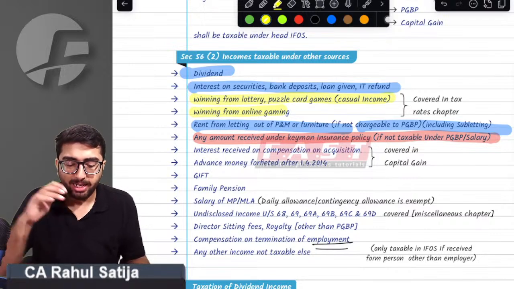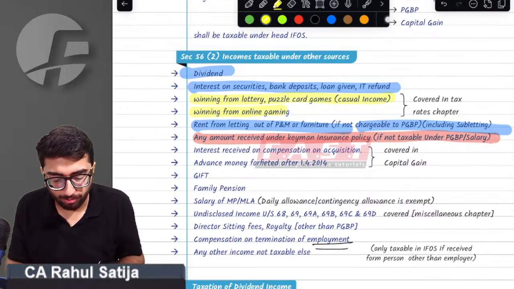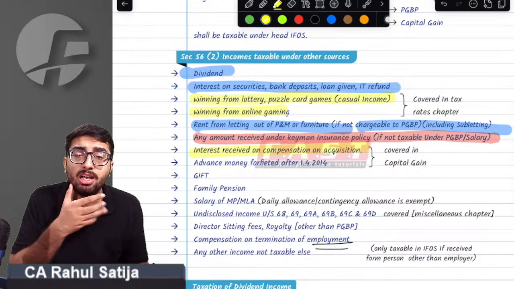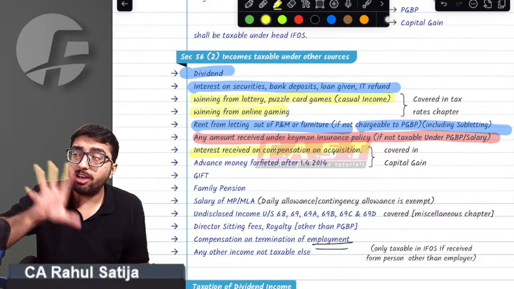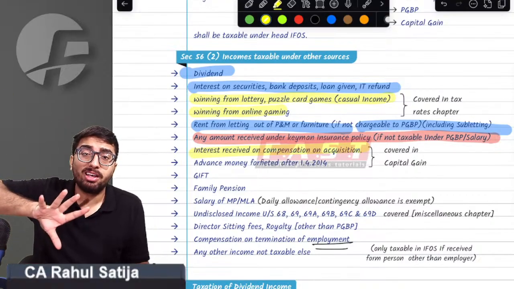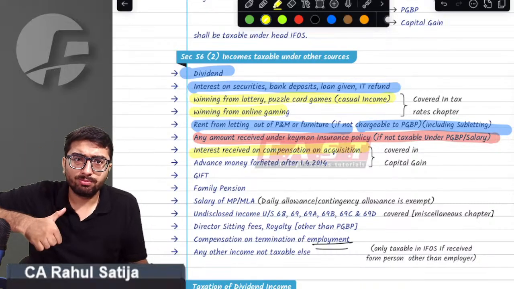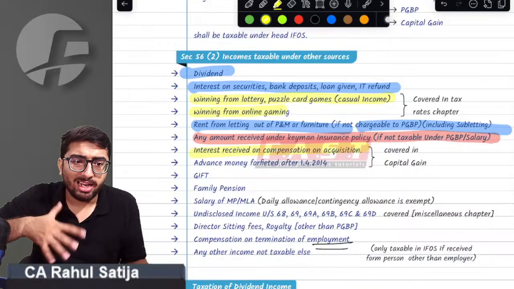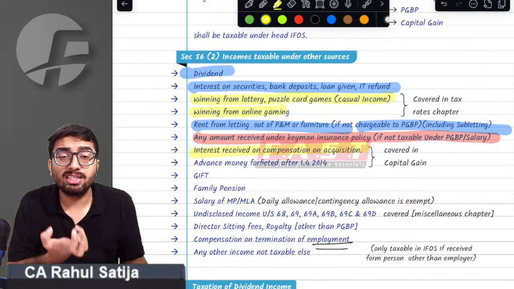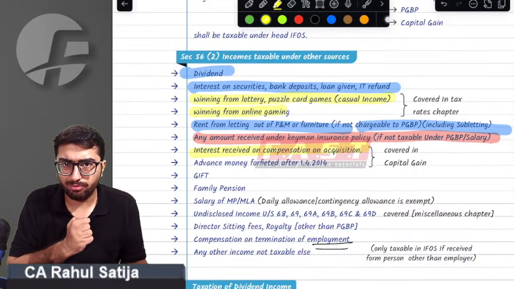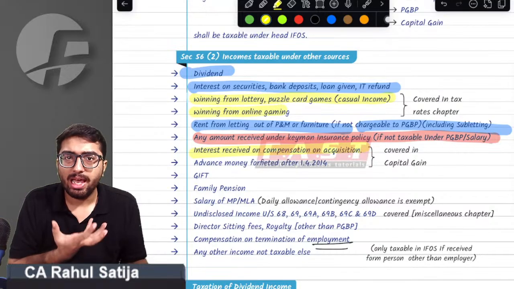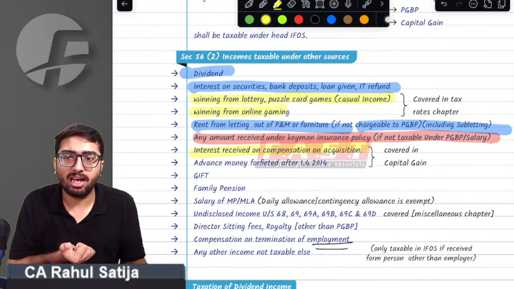Sir, interest on compulsory acquisition. We have studied this in Kaplan. If our property is being compulsorily acquired, then we are given interest on such compensation. The provision says any such interest shall be taxable under IFOS.